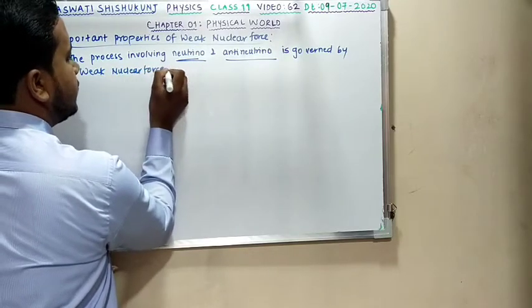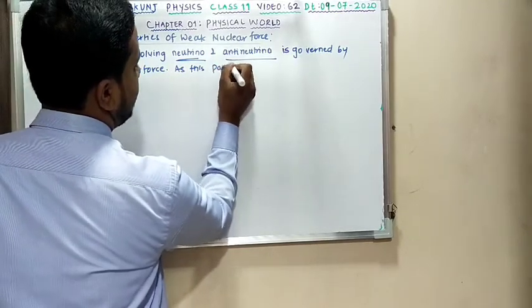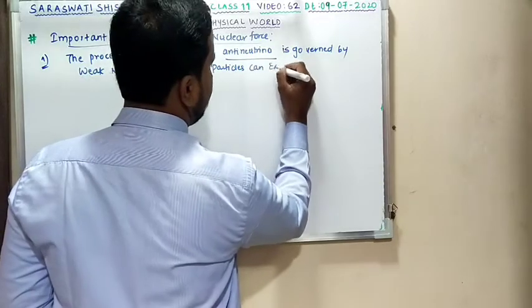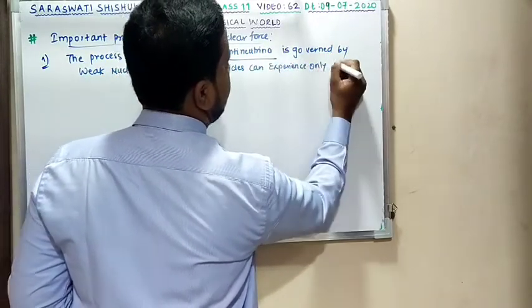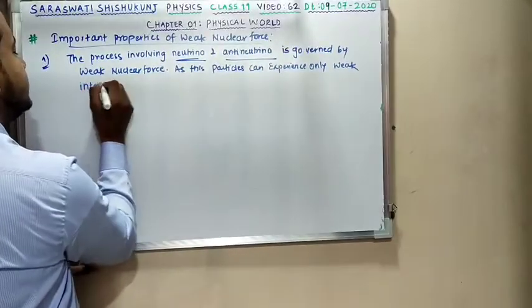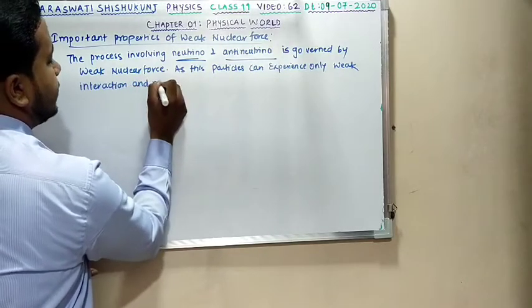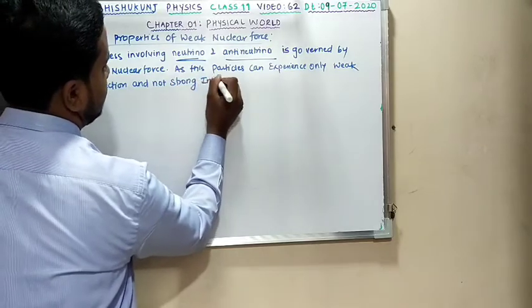as these particles can experience only weak interaction, and not strong interaction. Clear?